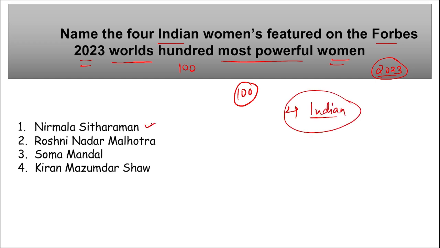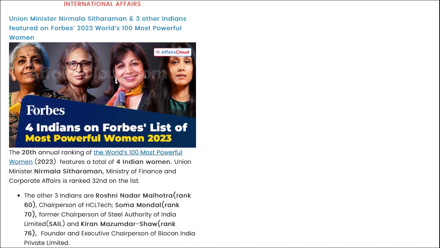Nirmala Sitharaman, Roshni Nadar Malhotra, Soma Mondal, and Kiran Mazumdar Shaw. These are the 4 individual women that you need to remember that were listed on the Forbes 2023 world's 100 most powerful women. Here you can see these are the 4 individuals we are talking about. We all know Nirmala Sitharaman, she is the Minister of Finance.